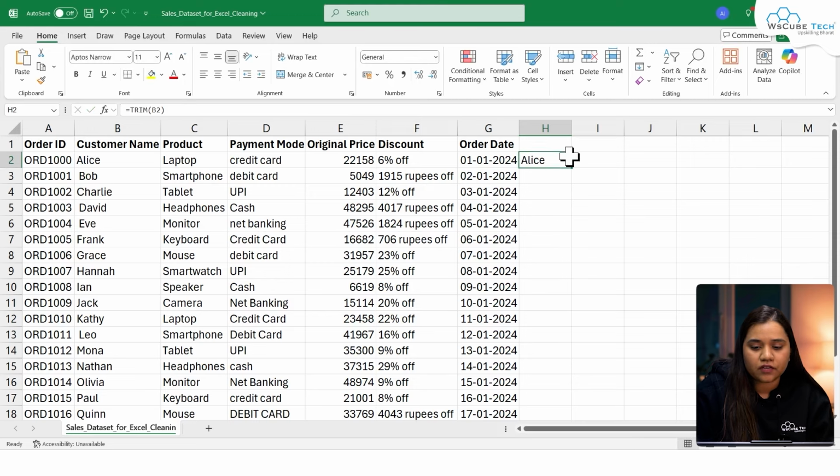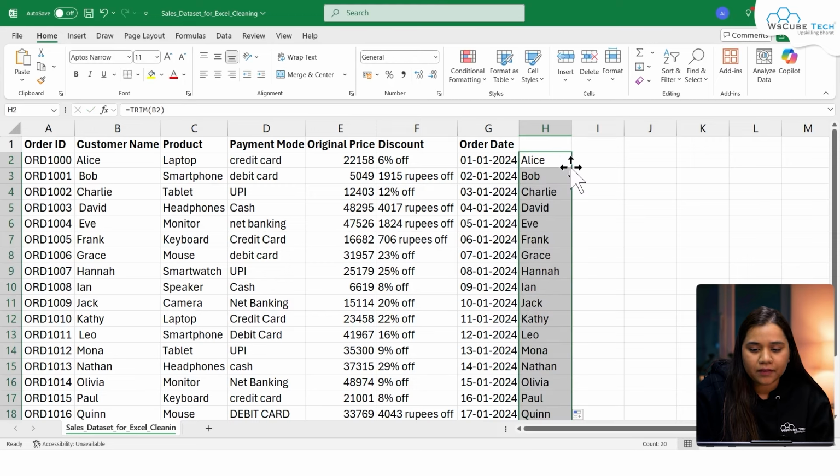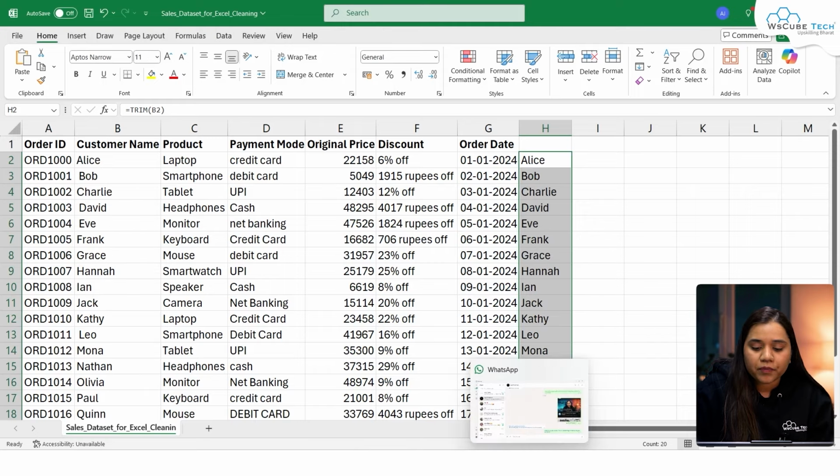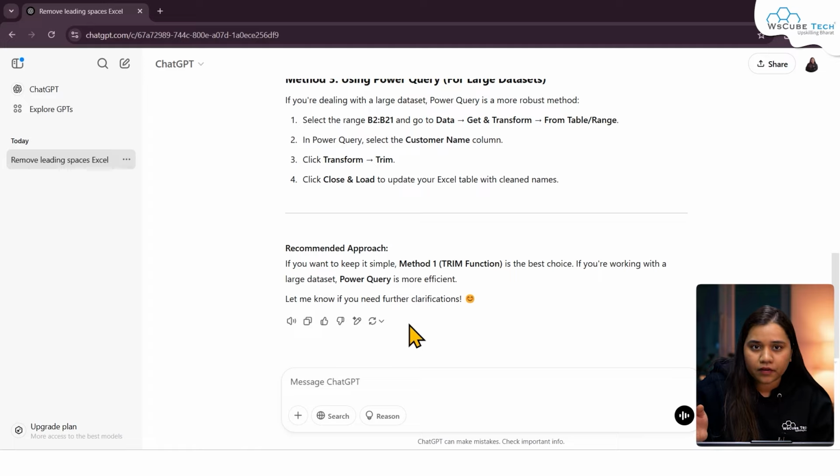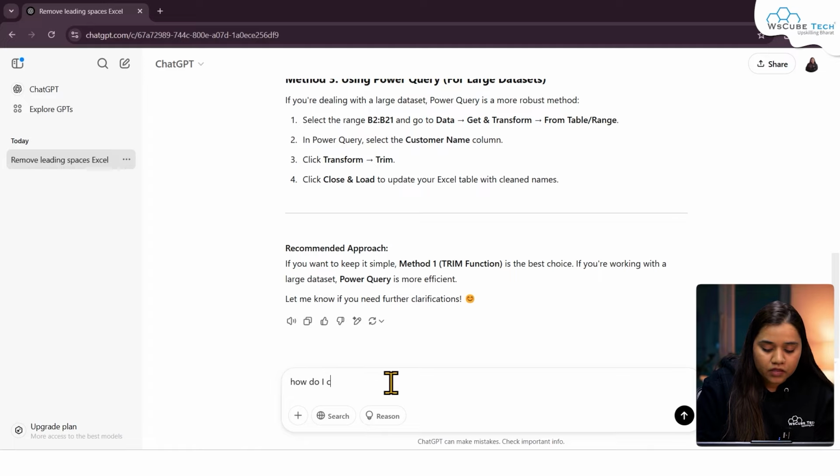So if I press enter, nothing would change for me. Let's double tap. And I can now see that the white spaces which were there in the starting are not there anymore. Okay, here if you also want to check how you compare that the white spaces are gone or not, you can also ask ChatGPT for this, that how do I compare